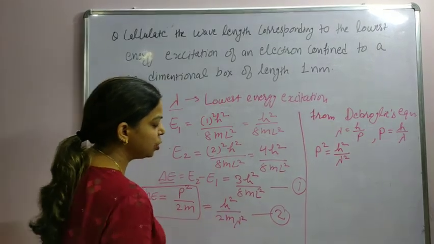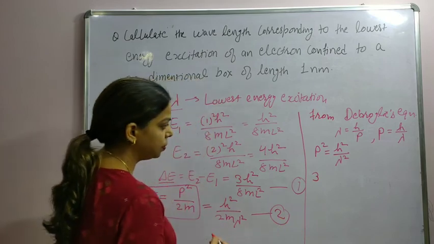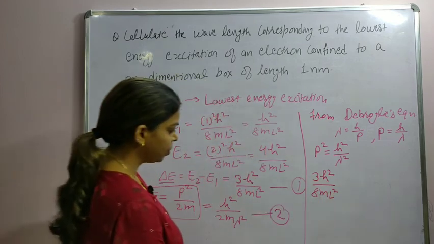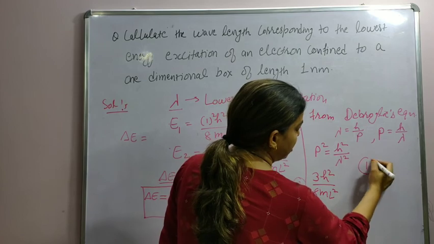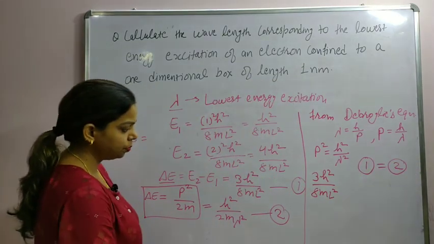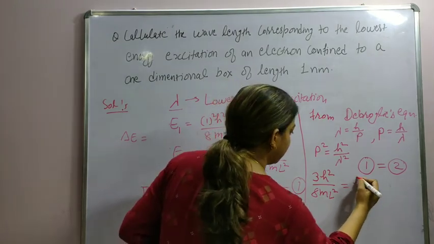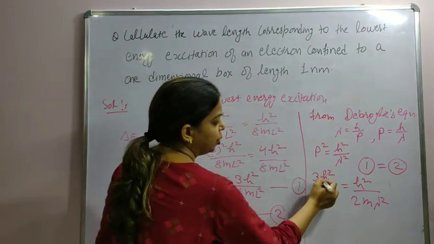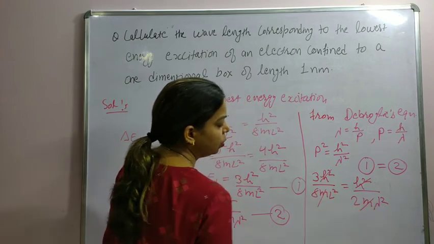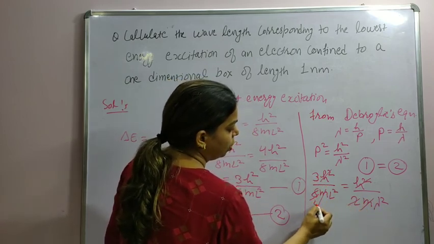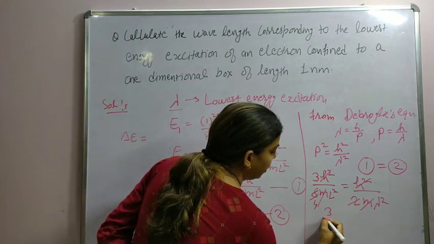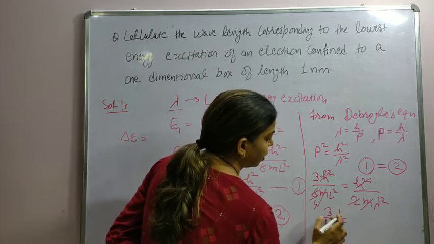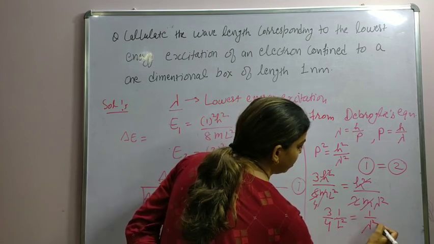So equation 1 is equal to equation 2: 3h square upon 8m L square is equal to h square upon 2m lambda square. h will be cancelled out. m will be cancelled out. 2 and 4, so we are left with 3 by 4 times 1 by L square is equal to 1 by lambda square.